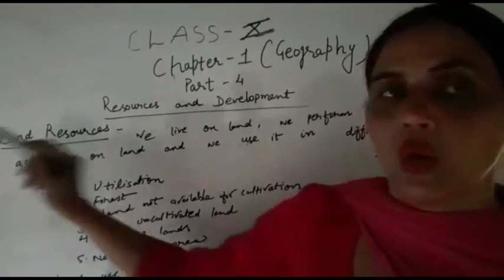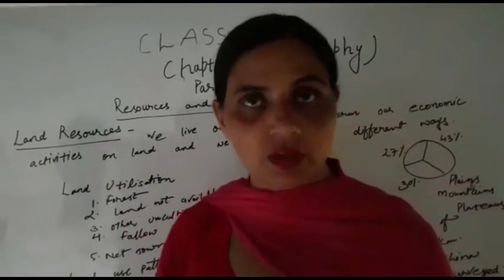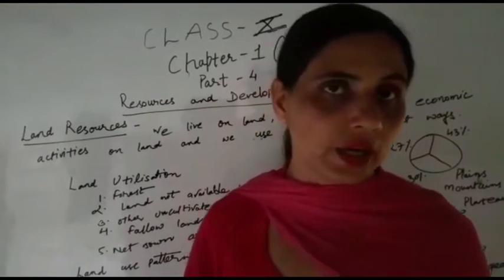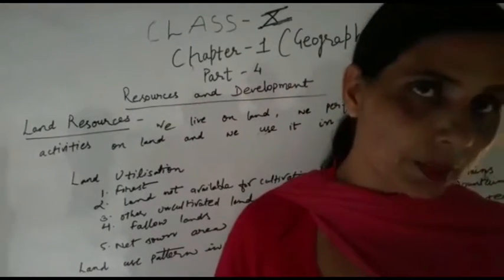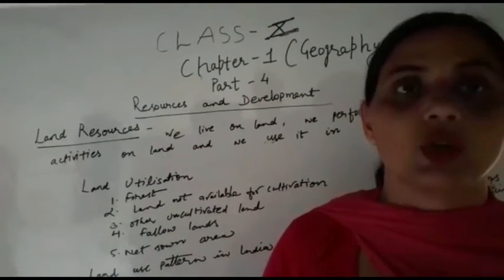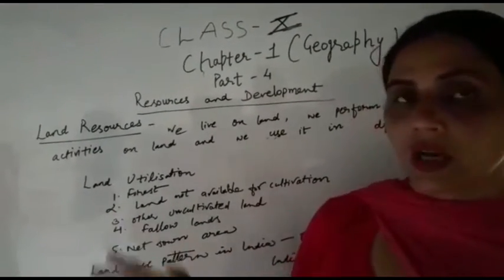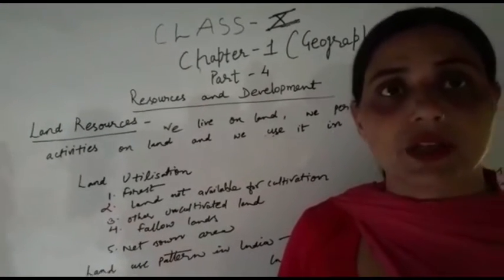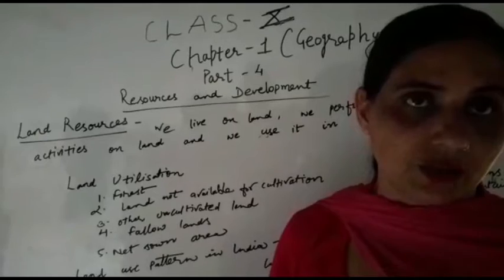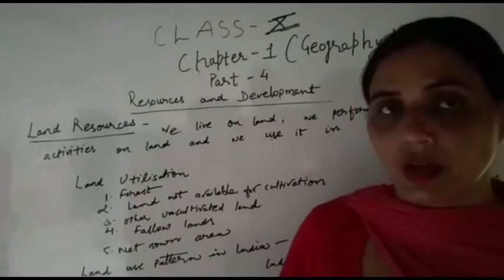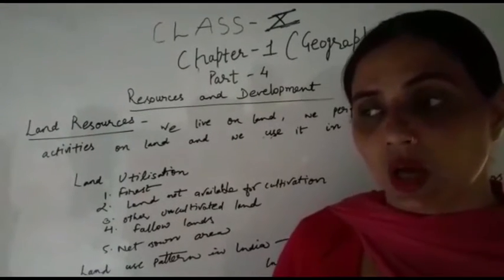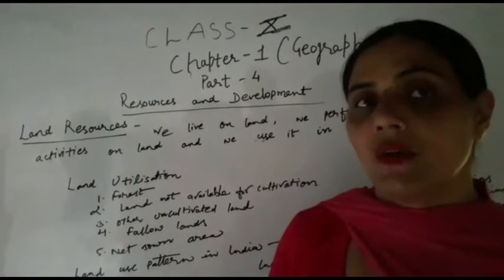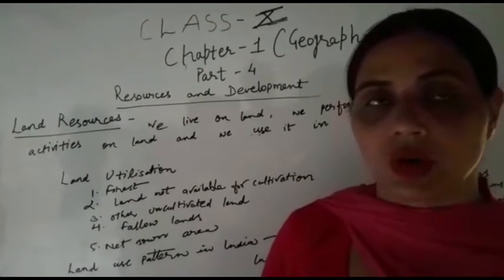When we talk about over irrigation, there is a very big example at present: Punjab and Haryana, where more than 80% of the area is used by the people for irrigation. Second, for overgrazing, the examples are Rajasthan and Gujarat. And third, the main issue is over mining, in Chhattisgarh and Jharkhand, where people are using the areas for mining.